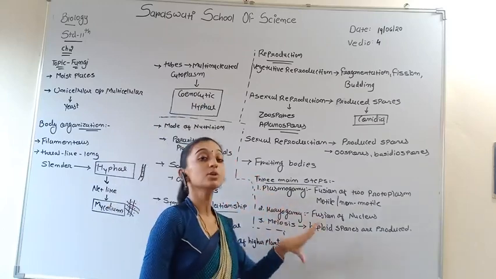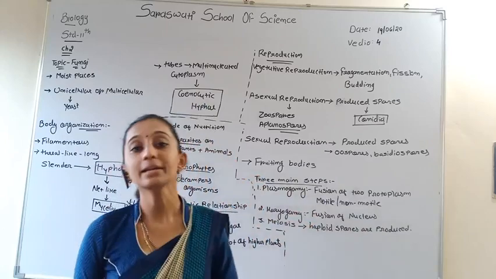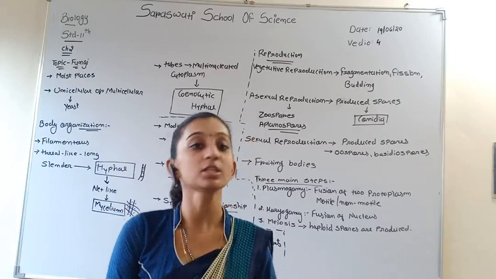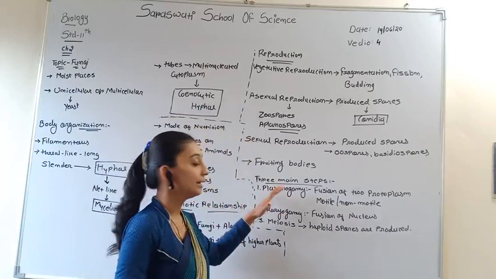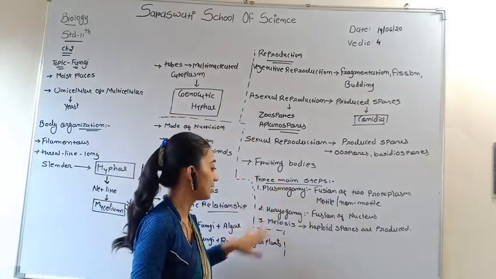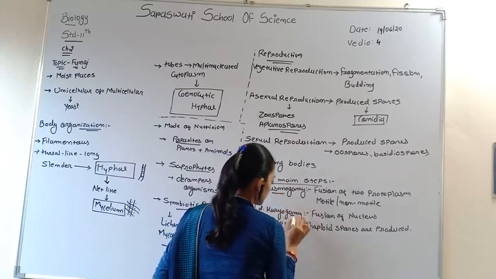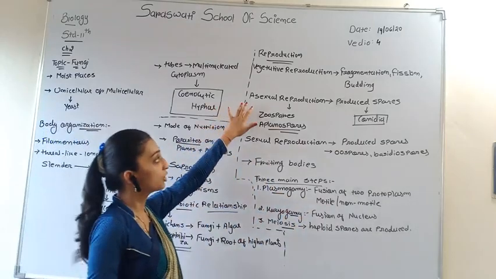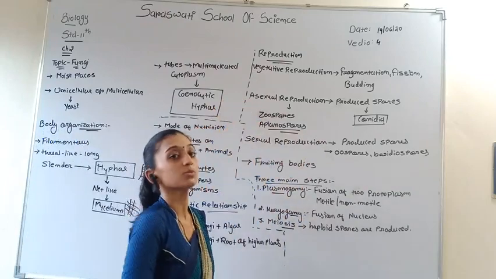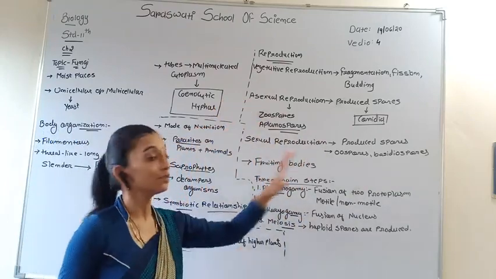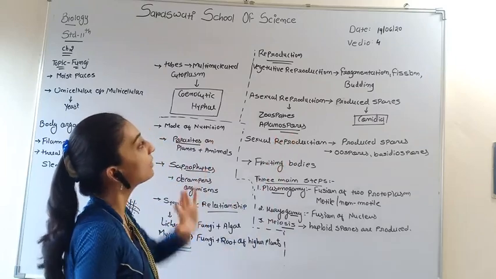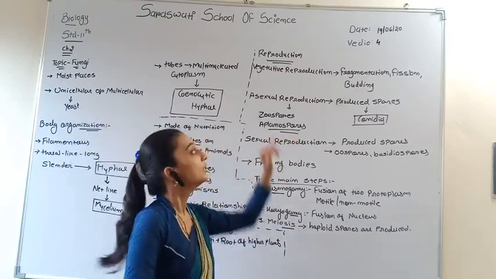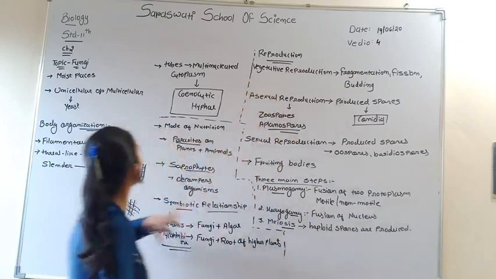This is also your 2 marks question. Write down the steps in sexual reproduction occurring in fungi. So you have to write down 3 steps: plasmogamy, karyogamy, and meiosis. Asexual reproduction also produces spores, which are known as conidia. It is also a 1 mark question. Vegetative reproduction is done by fragmentation, fission, and budding. This is your MCQ question.